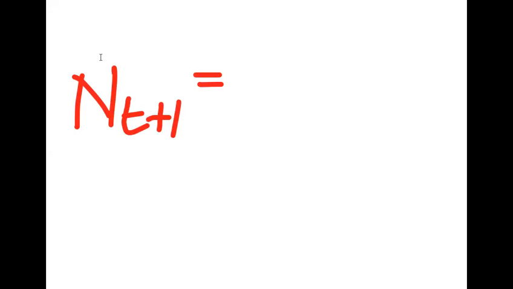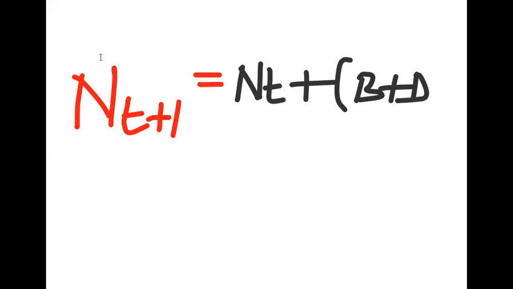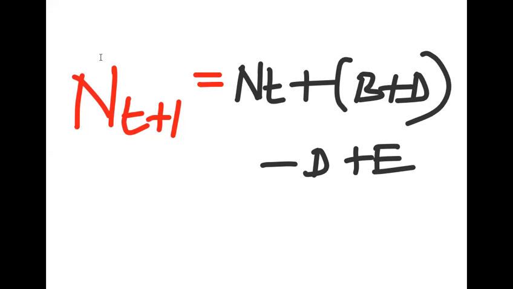First of all, we should write the current population Nt, plus B plus I, minus D plus E. So watch the statement, which is correct or wrong. You'll find four options like this in the examination.